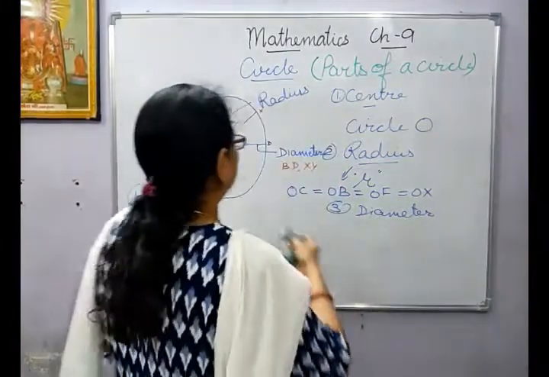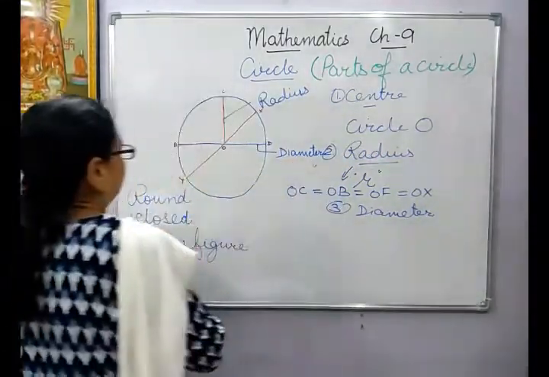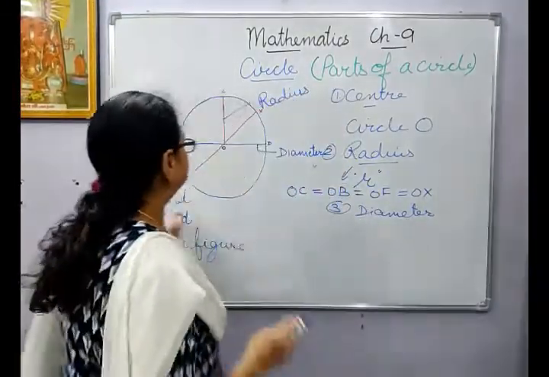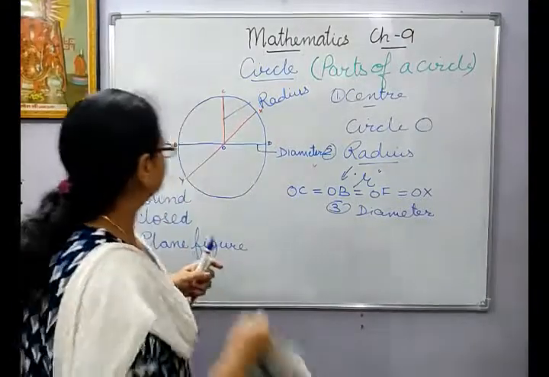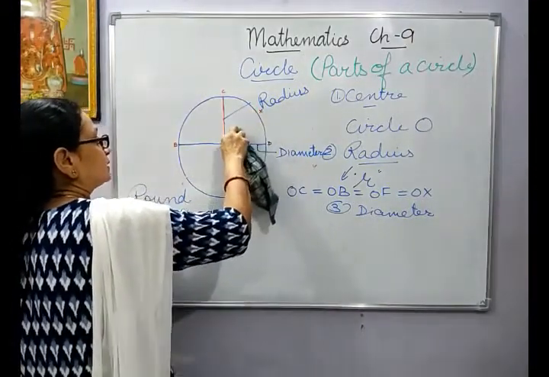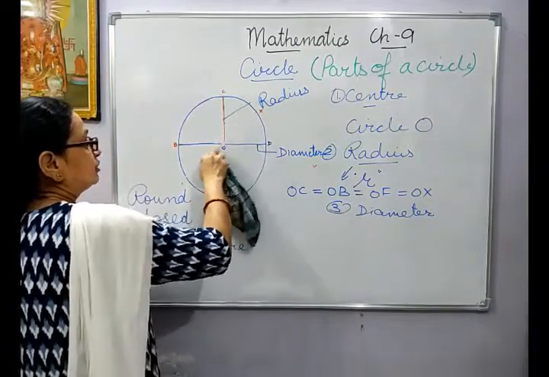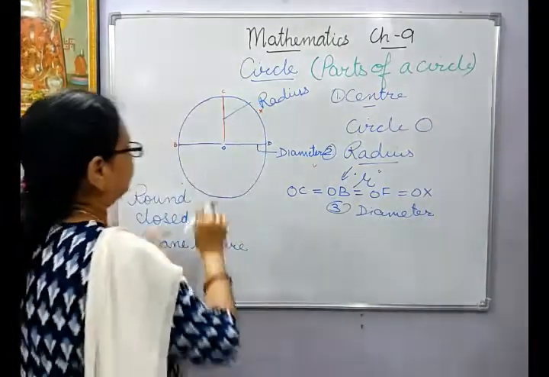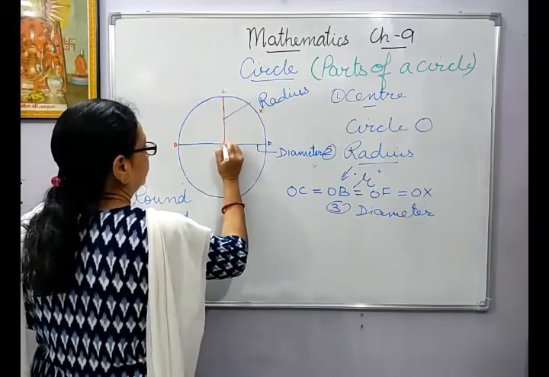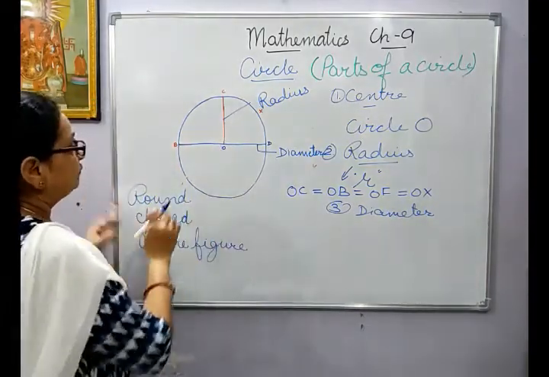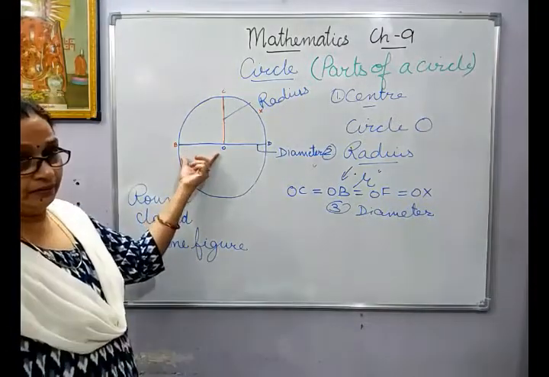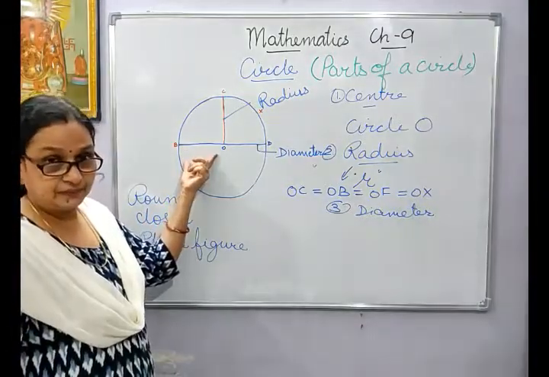Now this was about the diameter. One thing more about the diameter: any line which is passing through the center. Now if you see, if I take only this part, OB, what was it? It was radius.